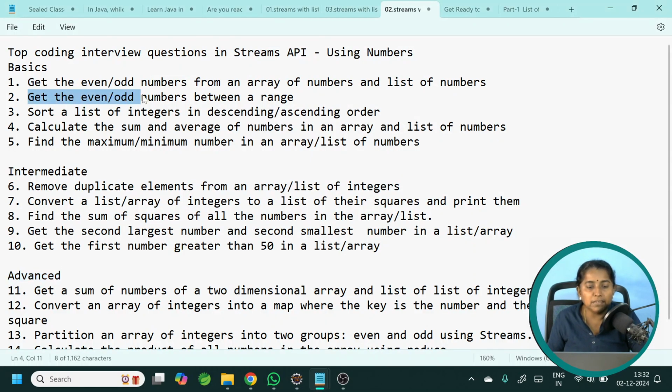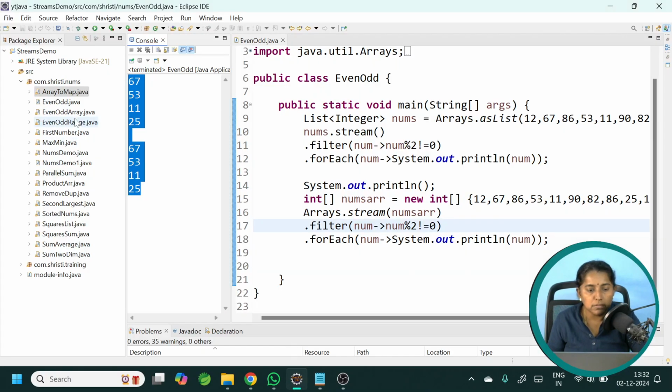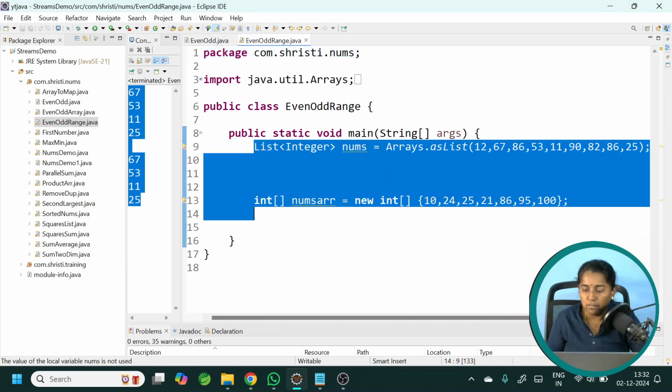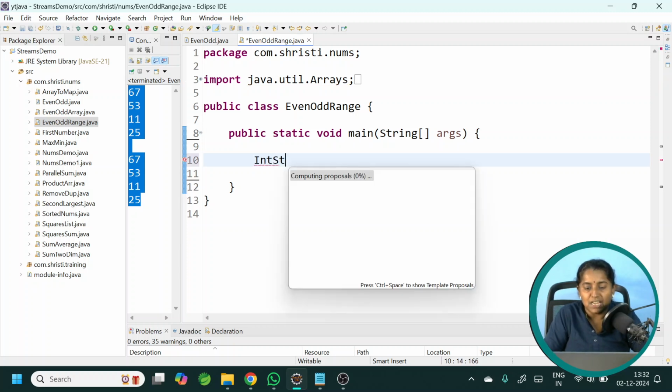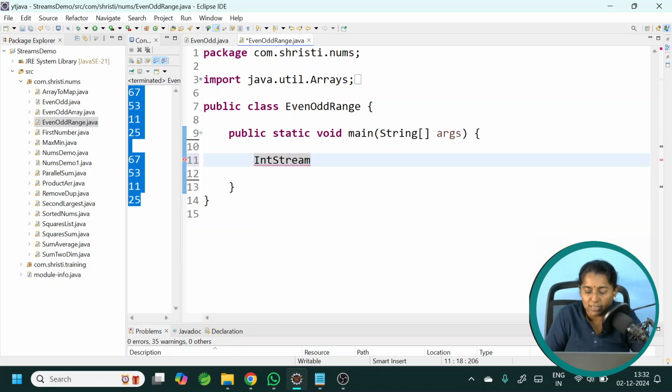Get the even numbers and odd numbers between a particular range. So I want to get the even numbers between 10 and 100, or I want to get the odd numbers between 10 and 100. How can this be done? For this we will use the specialized stream. I will go back to Eclipse. This time we need to use the specialized stream IntStream directly.